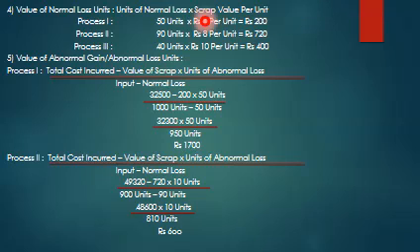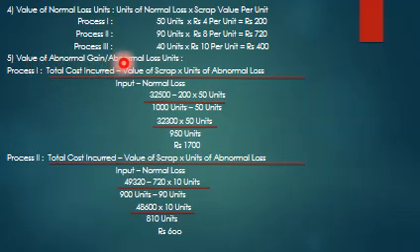Next working note, value of normal loss units: units of normal loss into scrap value per unit. Process 1, process 2, process 3: 50 units, 90 units, 40 units. Scrap value per unit is given in the problem, rupees 4 per unit, 8 per unit, 10 per unit. Similarly, we get the value of scrap units: 200 for process 1, 720 for process 2, 400 for process 3. This working note you actually have to prepare after preparing each process account, but here I have prepared it in advance, so don't worry, you will come to know.